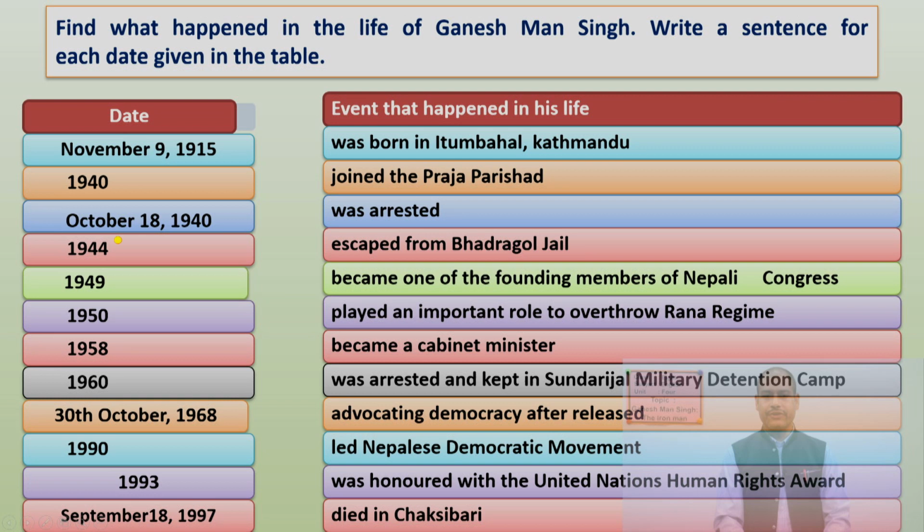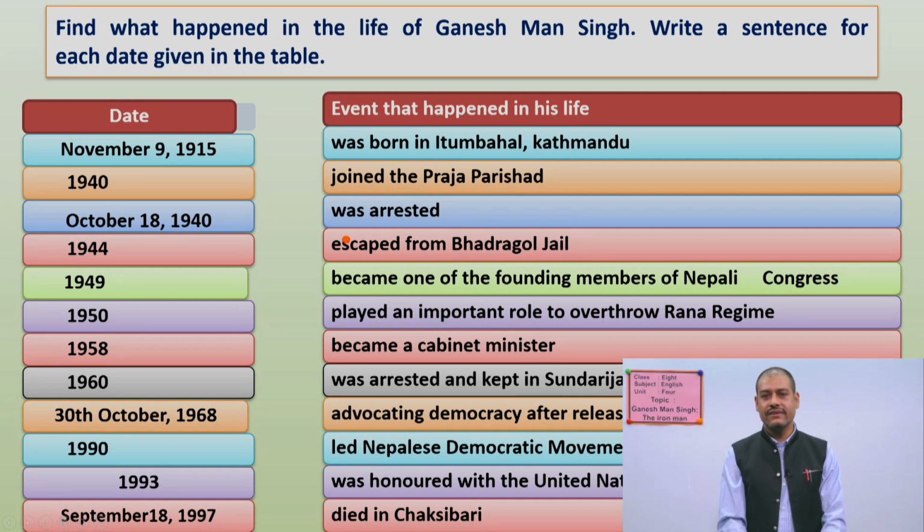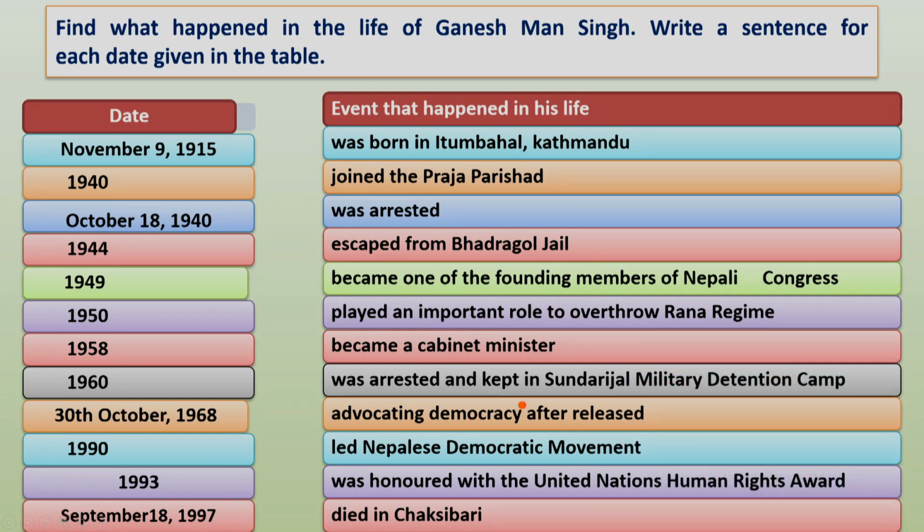So just clues for you. October 19, 1940, was arrested. 1944, escaped from Bhadragol jail. 1949, became one of the founding members of Nepali Congress. 1950, played an important role to overthrow Rana regime. 1958, became a cabinet minister. 1960, was arrested and kept in Sundarijal military detention camp. 30th October 1968, advocating democracy after released. 1990, led Nepalese democratic movement. 1993, was honored with the United Nations Human Rights Award.